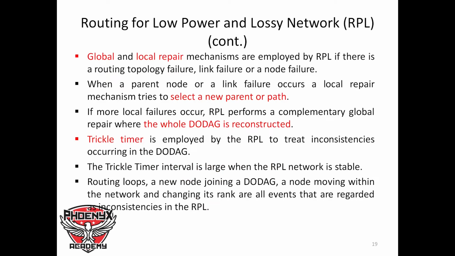Global and local repair mechanisms are employed by RPL if there is a routing topology failure, link failure, or node failure. Now, when a parent or a link failure occurs, a local repair mechanism tries to select a new parent or path. If more local failures occur, RPL performs a complementary global repair, where the whole DODAG is reconstructed. Now, also there is the concept called the trickle timer, which is employed by RPL to treat inconsistencies occurring in the DODAG. The trickle timer interval is large when the RPL network is stable. Routing loops, a new node joining a DODAG, a node moving within the network, and changing its rank are all events that are regarded as inconsistencies in RPL.